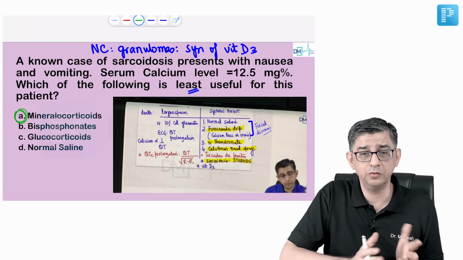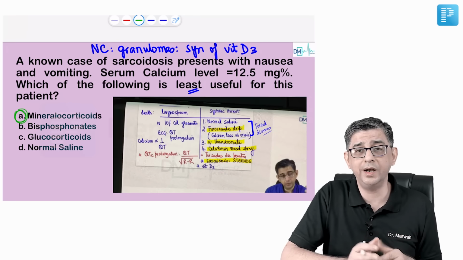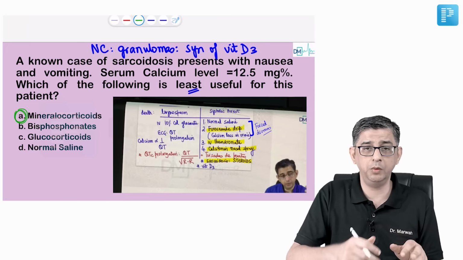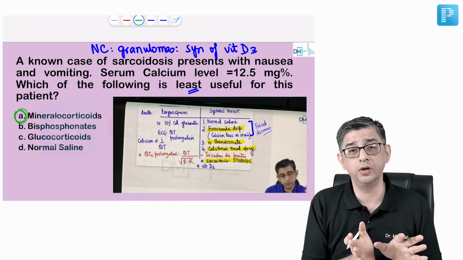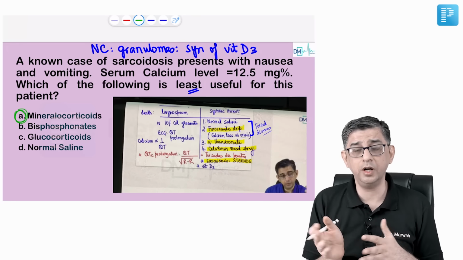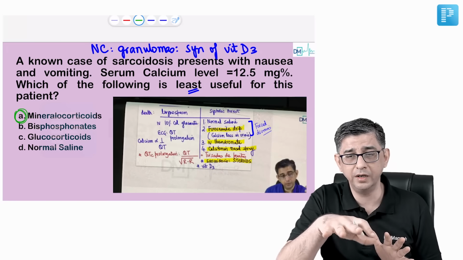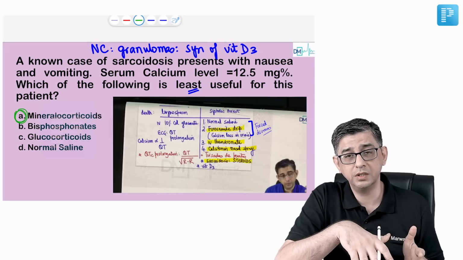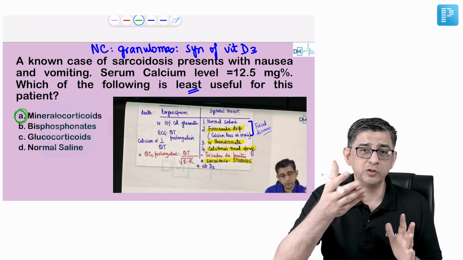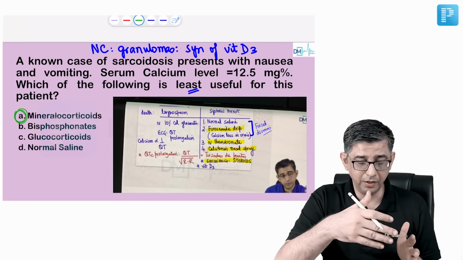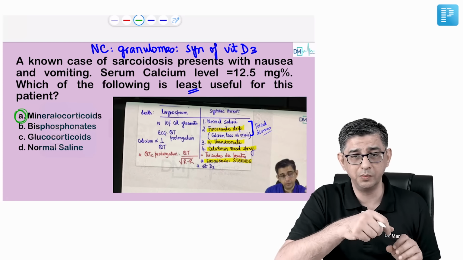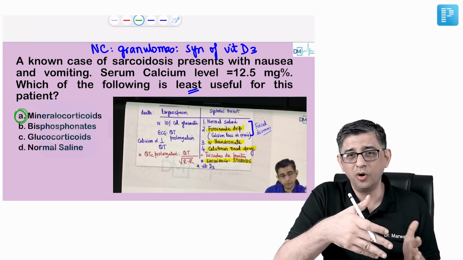I asked students also, was it mineralocorticoid or mineralocorticoid antagonist? Though it will not change the answer. I mean, mineralocorticoid antagonist is spironolactone. But everybody said, sir, it was not mineralocorticoid antagonist like spironolactone. Even if it was mineralocorticoid antagonist, the answer would have been still the same, option number A. Why I was asking was because the remaining three options were drugs basically. So I expected that option A should also be a drug, because mineralocorticoid per se is a very non-specific term.